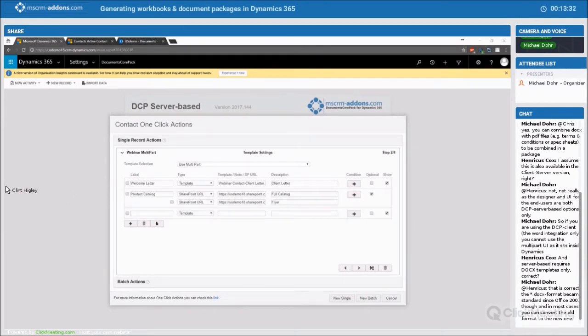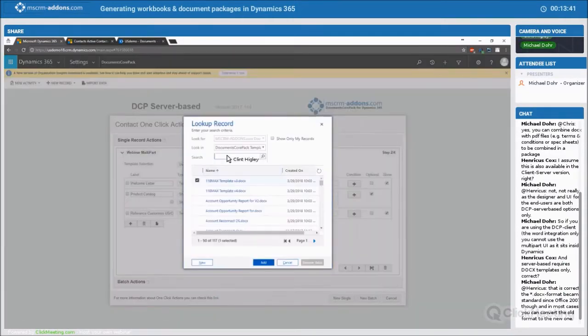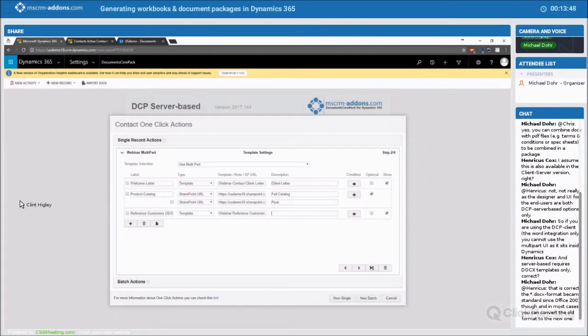Again, just as before, I want to give this a label. I'm using a template for this, so I'll select my template. All right, this is the US and Canada, so I'll add this and then give it a name. Now what I want to do is set up a condition for this, so it'll show just when the contact on the record is in the US or Canada.